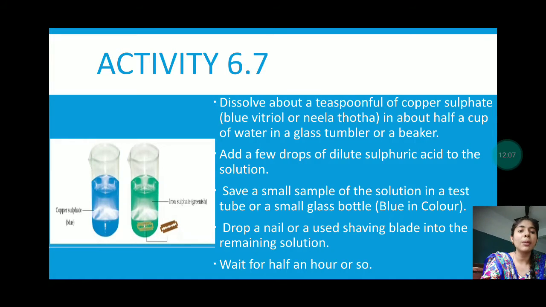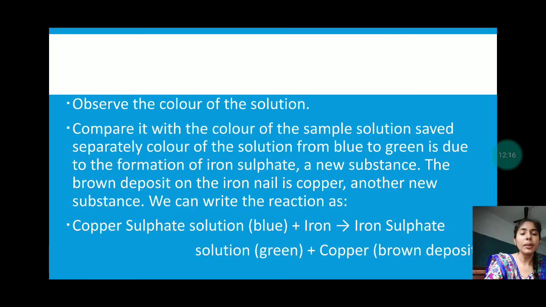The blue color solution that we took in the test tube, we will compare with this green solution. Now what will we observe? The observation is the color of the solution. We will compare it with the color of the same solution saved separately. The color change from blue to green is due to the formation of iron sulfate, which is a new substance.